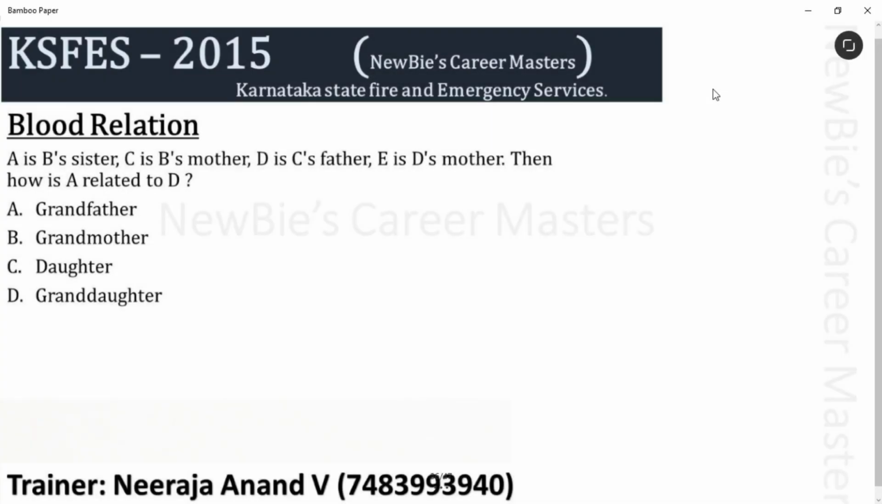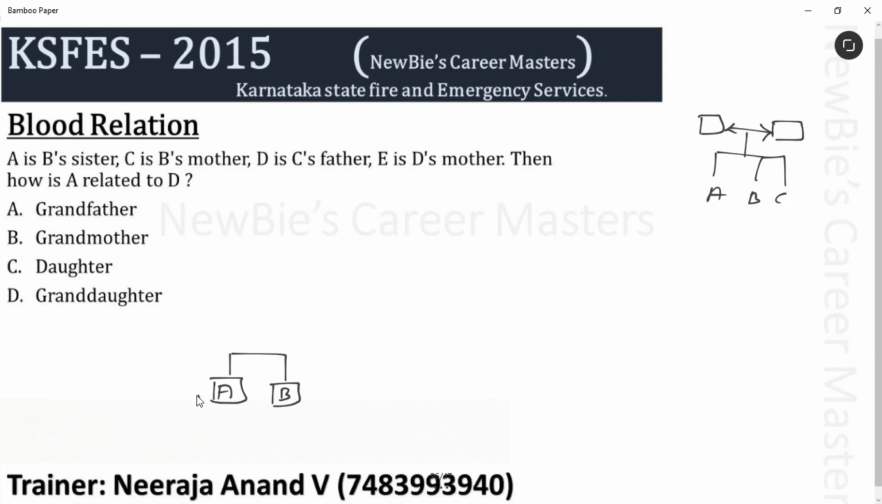Next question is also from blood relation. A is B's sister, C is B's mother, D is C's father, E is D's mother. Then how is A related to D? Here for the sibling, just take like this, siblings A, B, C like this. For mother, father, take like this. Okay. Between these two, marriage relationship is there. Take like this. Okay. See, A is B sister. That means like this. A is B sister.